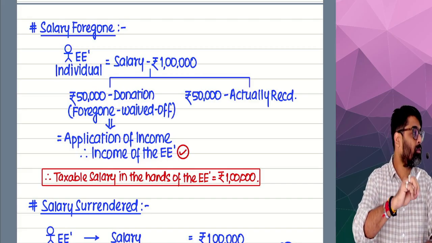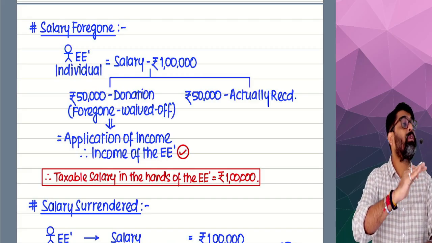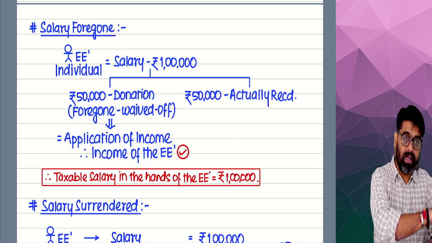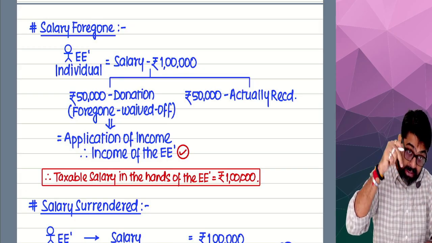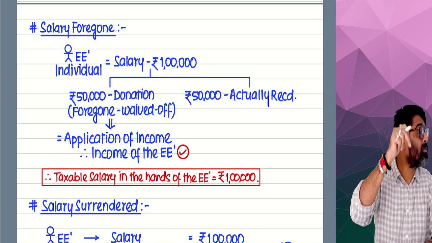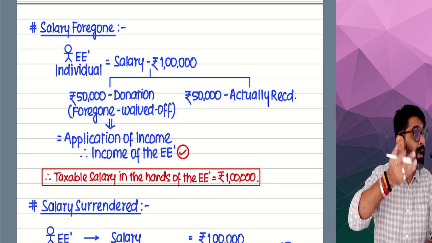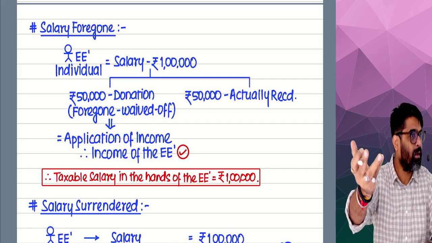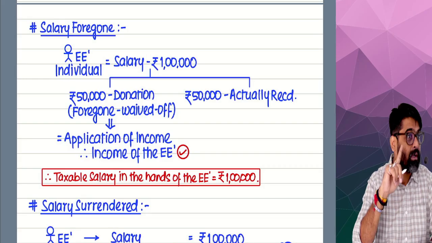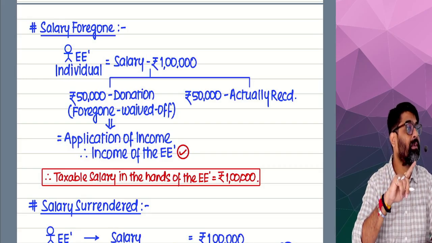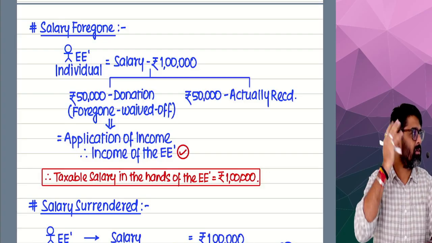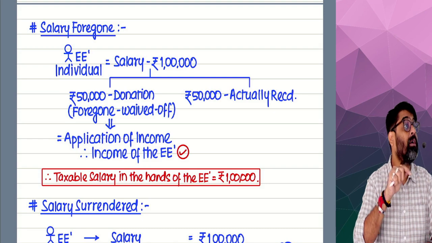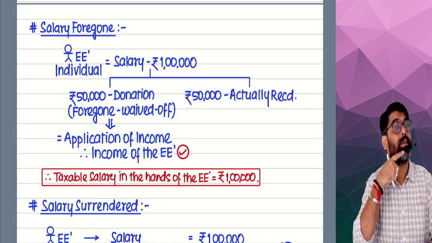On that 50,000 of salary which I have foregone, which I have waived off to be donated for any NGO, for any trust, getting my point? That 50,000 was my income. And I decided to apply that income as donation. So that is not diversion, that is application. And application of income is also income. So how much of my salary was applied as a donation?